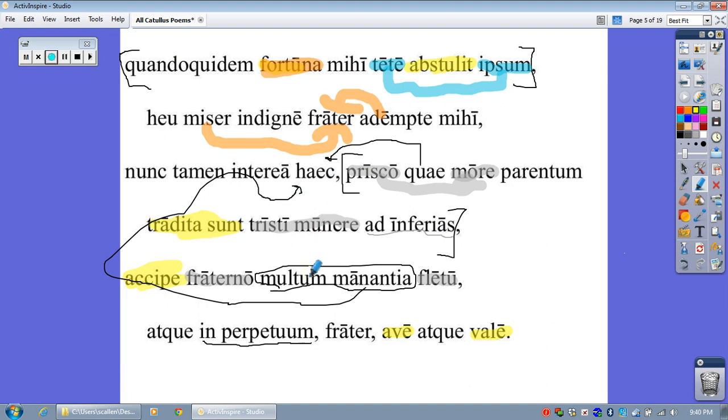Accept these things multum manantia, drenched, that's an idiom that means drenched, drenched with brotherly tears or weeping. And, O brother, hail and farewell forever.